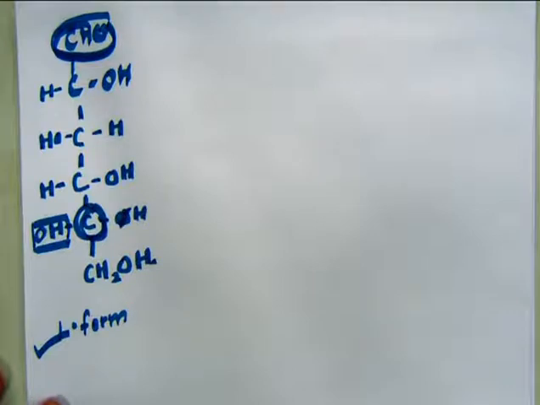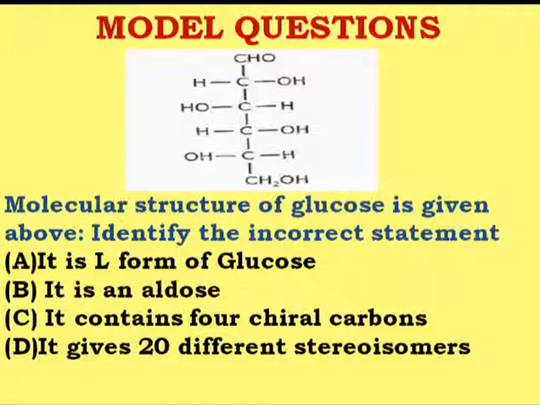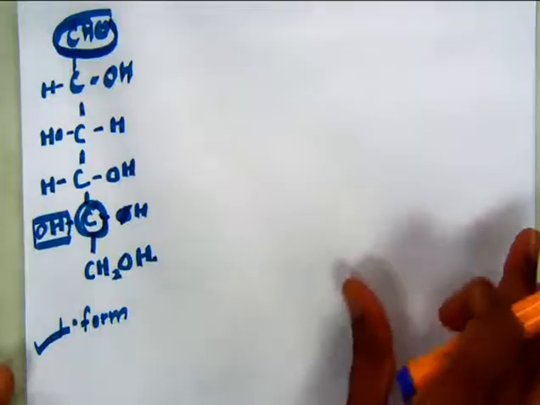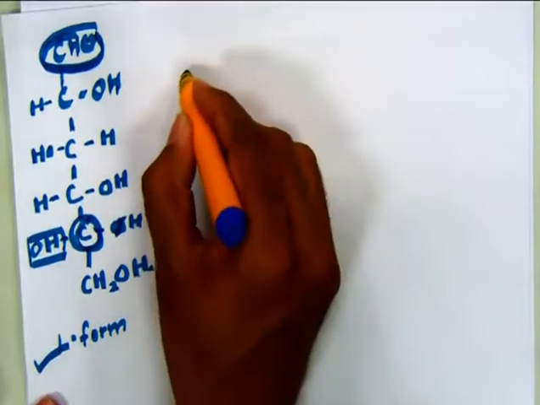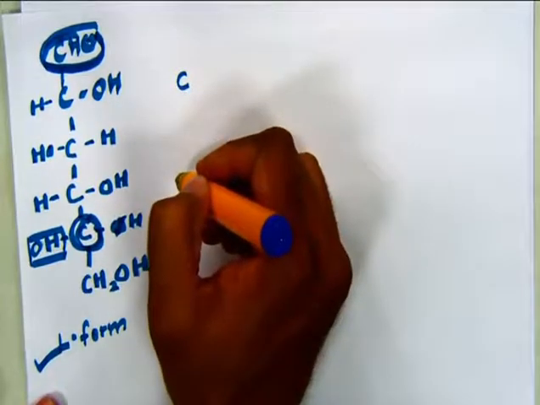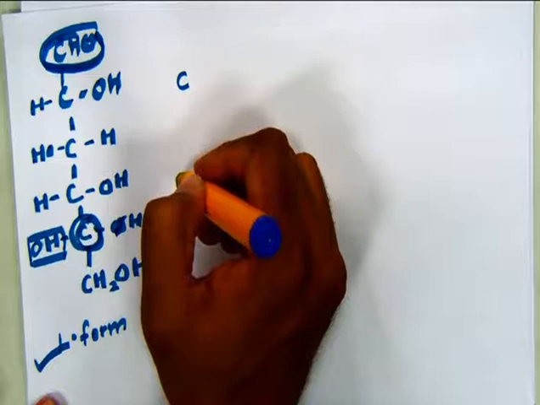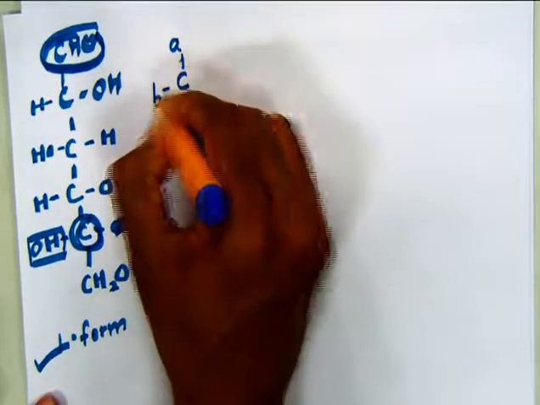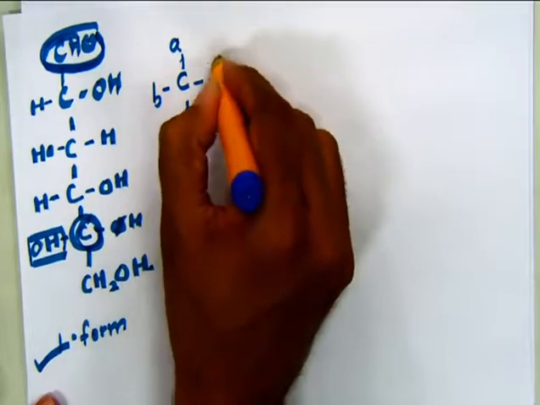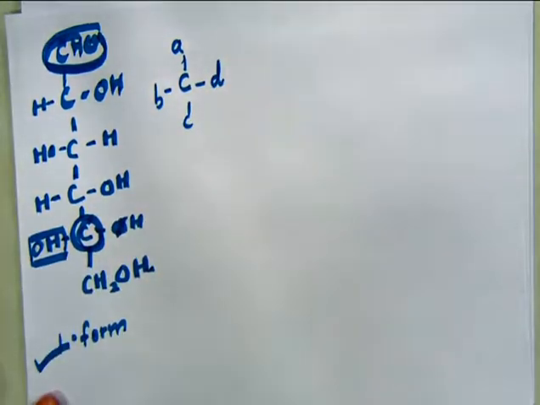Option C is that it contains 4 different chiral carbons. Now what do we mean by chiral carbon? Chiral carbon means asymmetric carbon. Suppose you have one carbon and all 4 valencies of the carbon are being filled by 4 different functional groups, then this carbon is considered a chiral carbon.